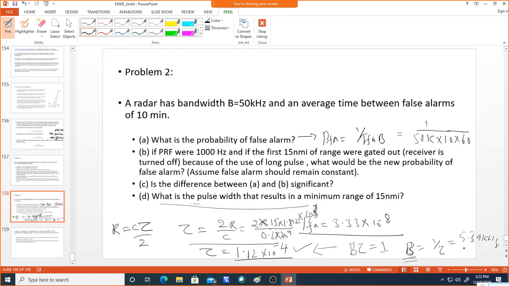Okay, so for the new bandwidth you need to find out the probability of false alarm. That will be given by 1 over TFA into B. So now for the new bandwidth, find out what the probability of false alarm is.